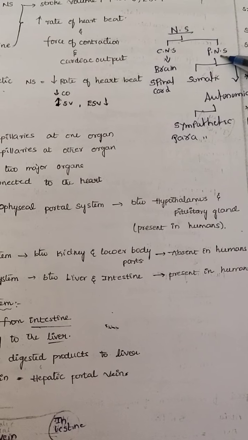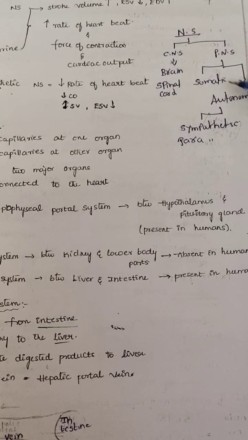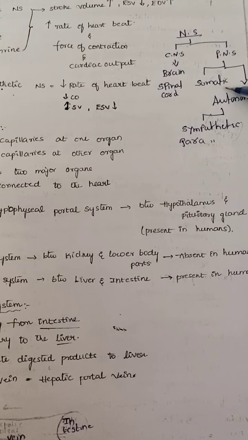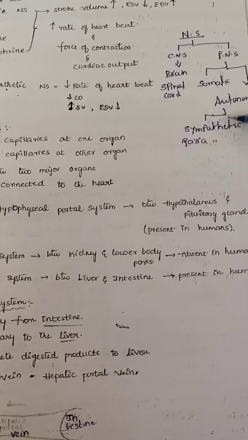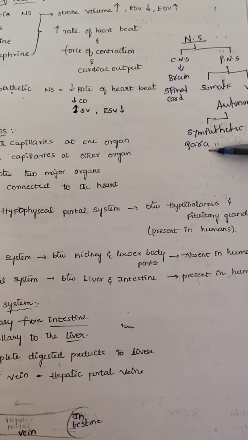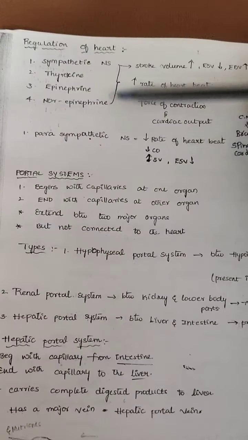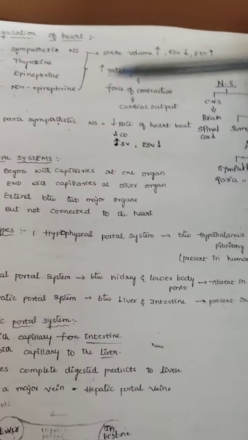The peripheral nervous system is again classified into two types. One is the somatic nervous system, another one is the autonomic nervous system. The autonomic nervous system is again classified into sympathetic and parasympathetic. This is the sympathetic and parasympathetic nervous system.